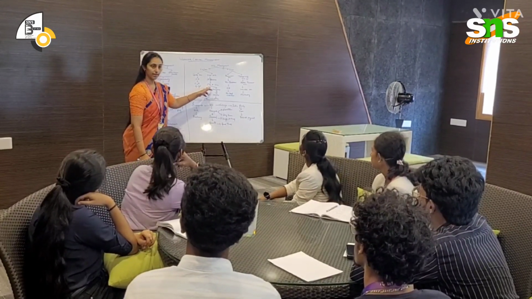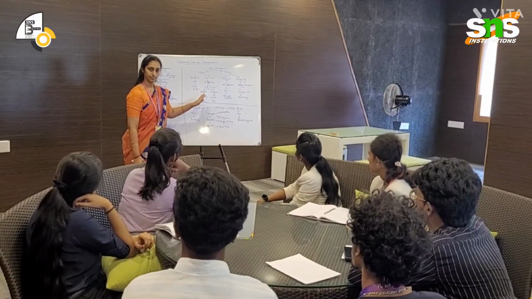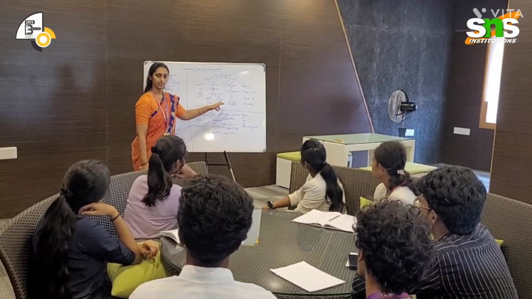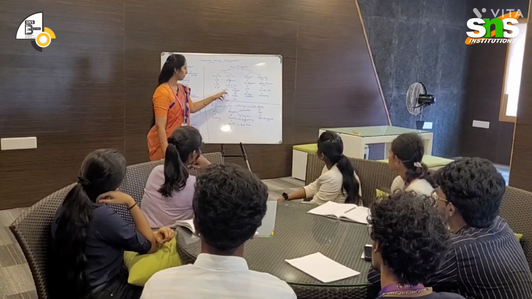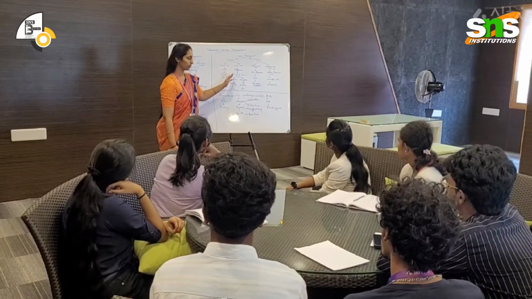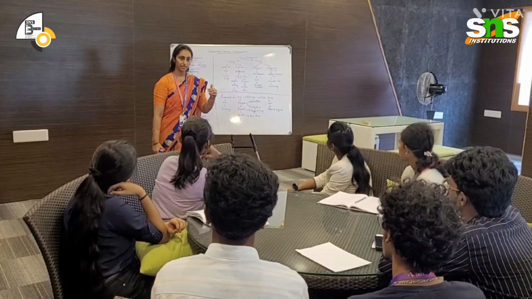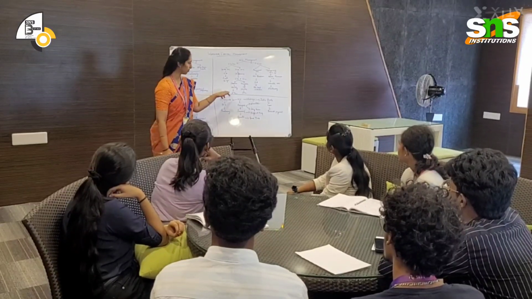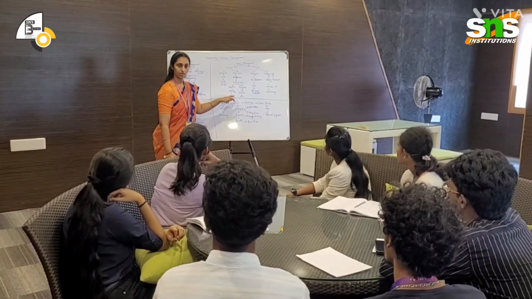If CA is greater, current assets is greater, then it is positive. If CL is greater, then it is negative. If you have positive working capital, it denotes that you have the ability to repay your short-term liabilities.